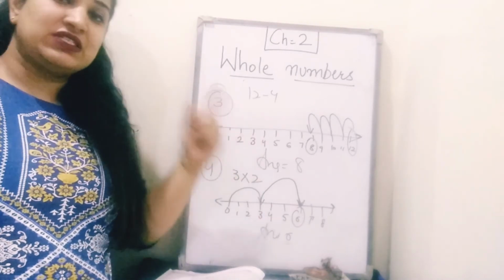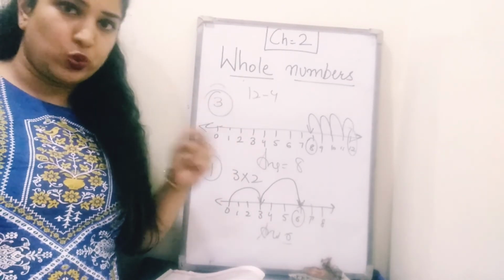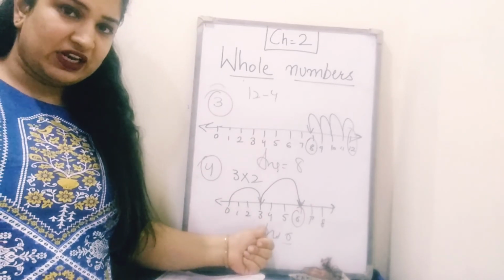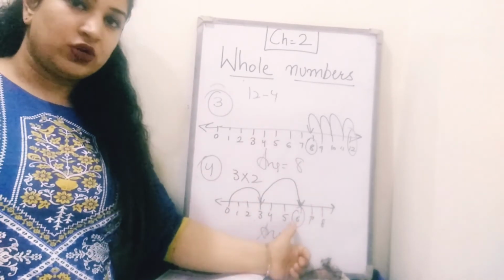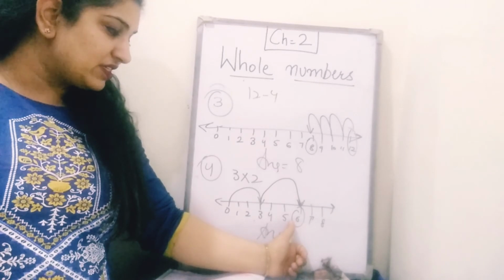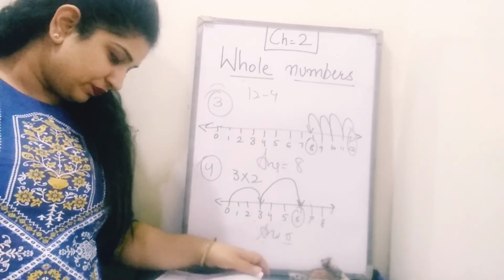I am repeating how you will do it. 3 multiply 2 means 3 steps you have to go 2 times. So first directly come on 3. Then again go 3 steps on the right hand side and you will get the answer.